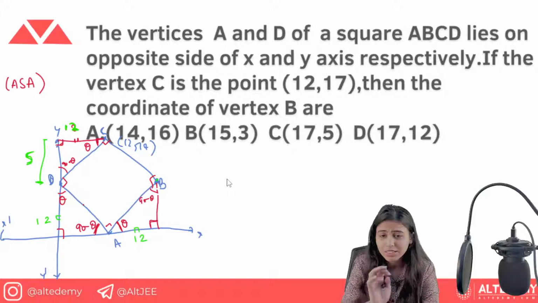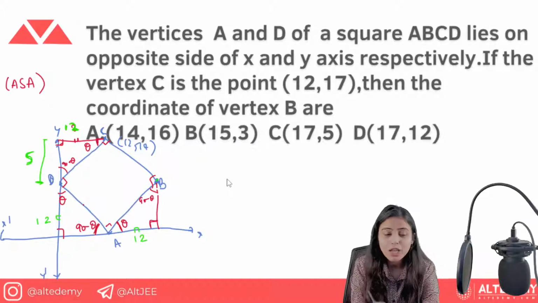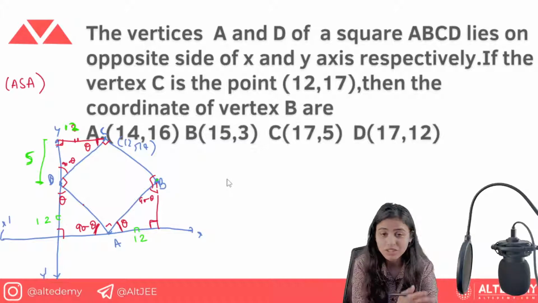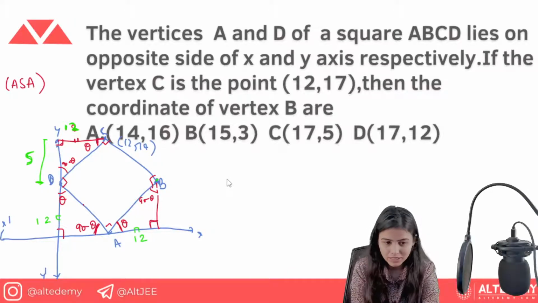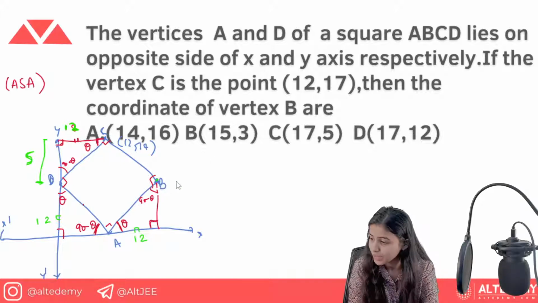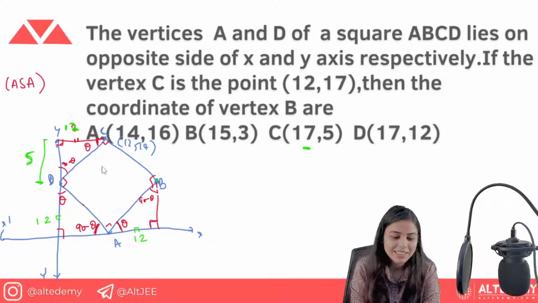And because this question has assumed all the congruency properties, any student who is facing difficulty in triangles, who has not studied that in your junior classes, will face problems here. Otherwise this question is very easy. Now we have this point B, and text star Alice has already said that 17 comma 5 is going to be the answer. So let's just see how it comes.